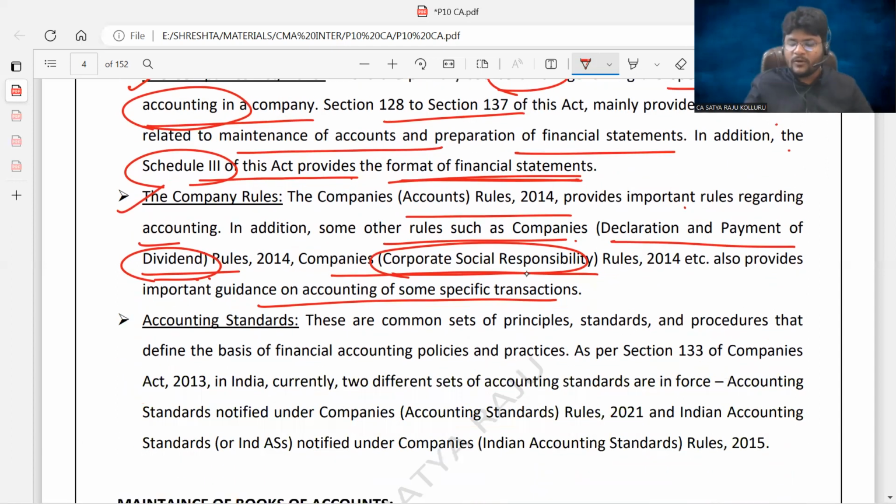Next, coming to the accounting standards. These are a common set of principles, standards, and procedures that define the basis of financial accounting policies and practices. That means all organizations need to follow a common set of accounting treatments, which is only possible through the introduction of accounting standards as per Section 133 of the Companies Act 2013.